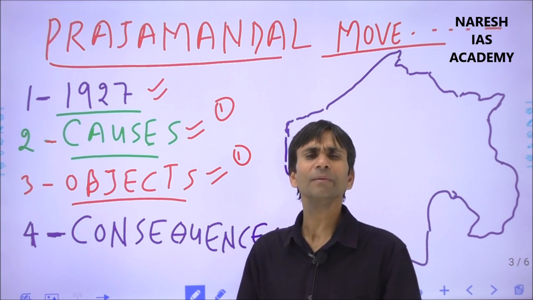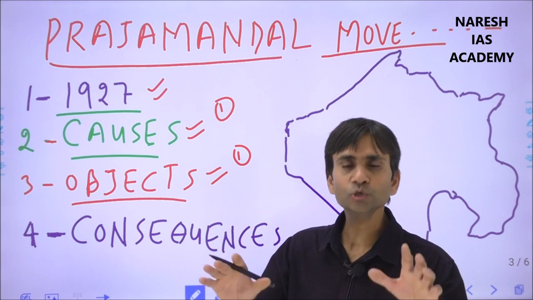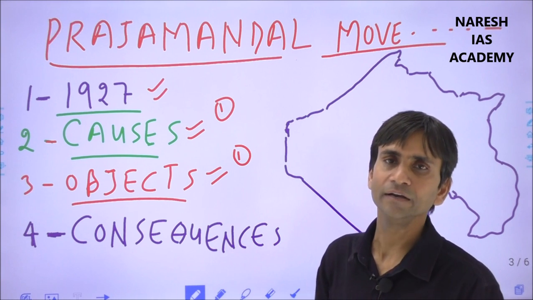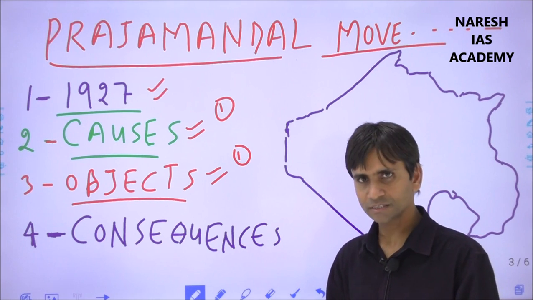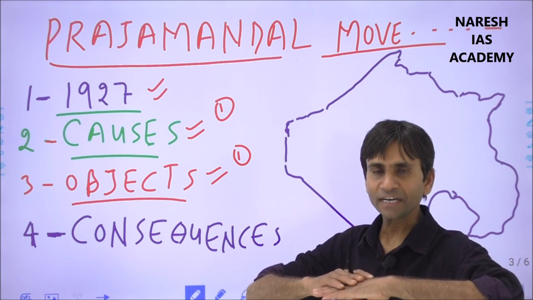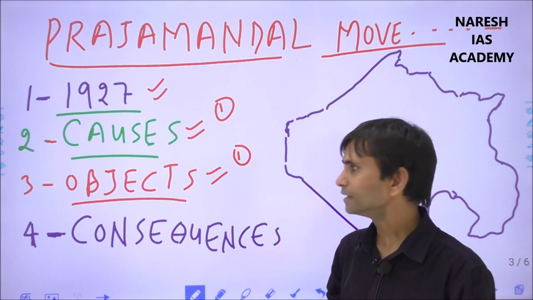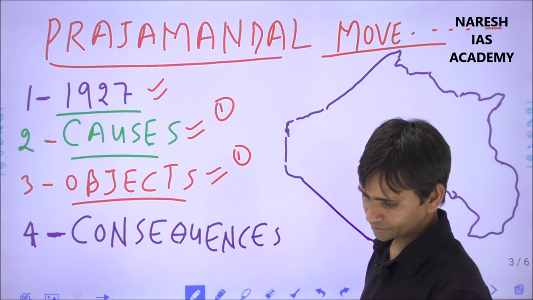Also the economic condition of the peoples of Rajasthan was very bad due to heavy taxation and different kinds of regressive policies of the monarchs. Many demands were raised by the peoples, and these were the objectives and goals of the Prajamandal movement.